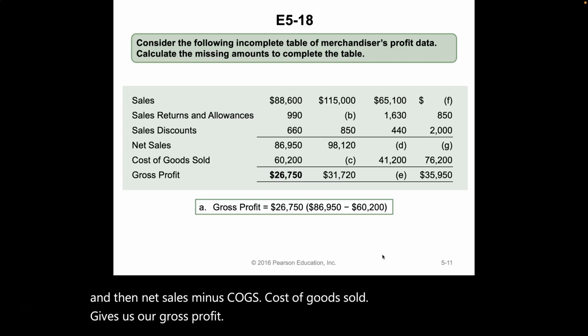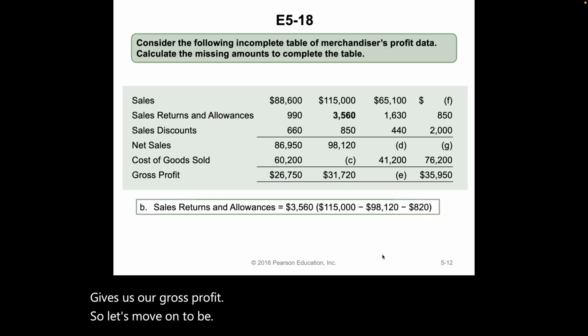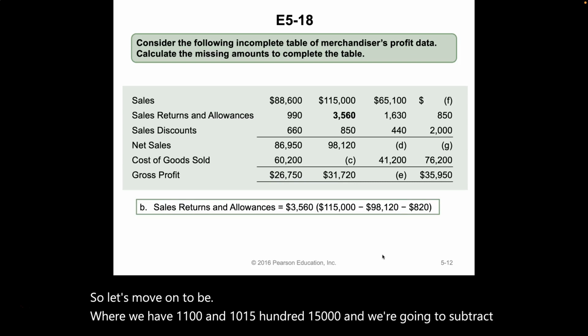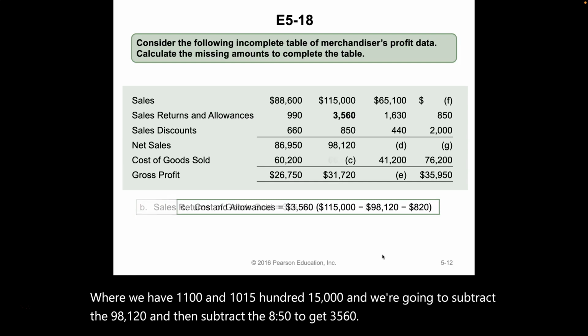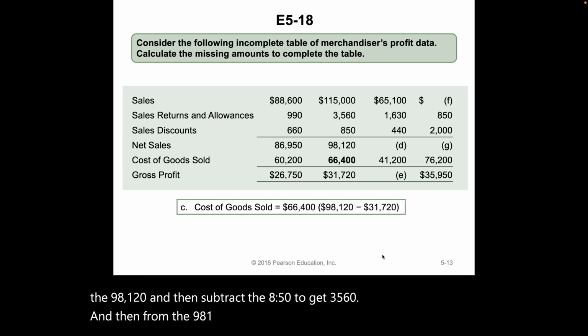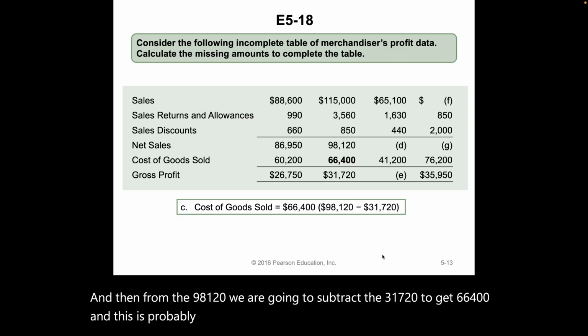So now let's move on to B, where we have 115,000, and we're going to subtract the 98,120 and then subtract the 850 to get 3,560. And then from the 98,120, we are going to subtract the 31,720 to get 66,400. And this is probably the easiest done in Excel.